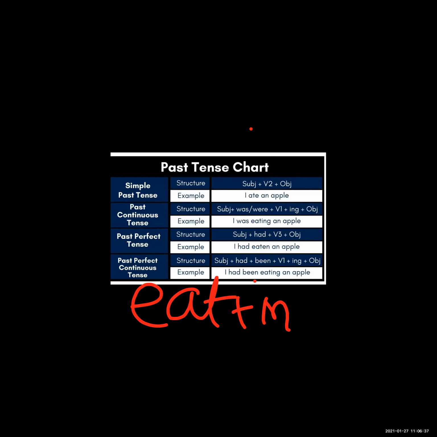Now see where we use past continuous tense: to express an action completed in the past with reference to the time of speaking. To express a habitual or regular action in the past, meaning whatever has already happened.